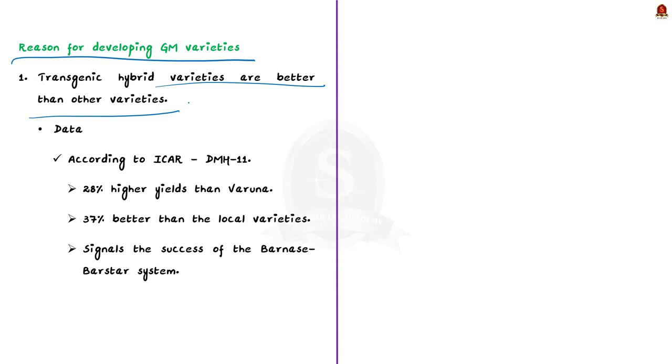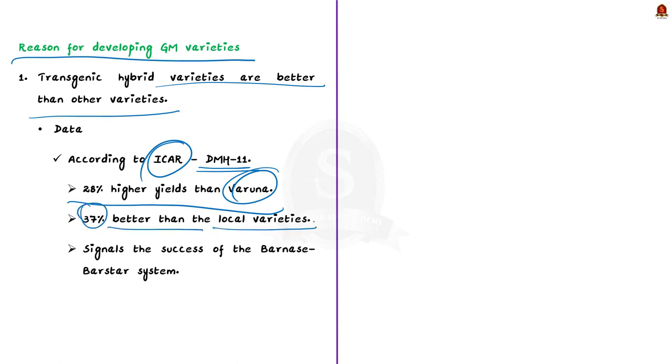See, the trials conducted by the Indian Council of Agricultural Research, that is ICAR, suggest that DMH11 has 28% higher yield than its parent Varuna, and it was found to be 37% better than the local varieties that are considered to be the best in different agroclimatic zones. And this DMH11 signals the success of the Barnase Barstar system that can act as a platform technology to develop newer hybrids. Apart from this, there is also another reason.